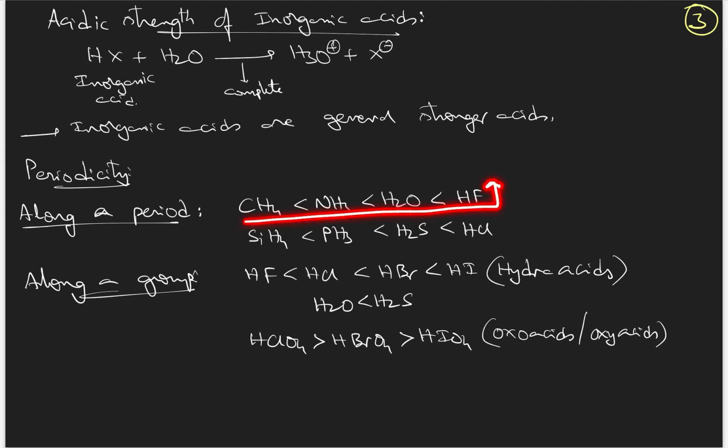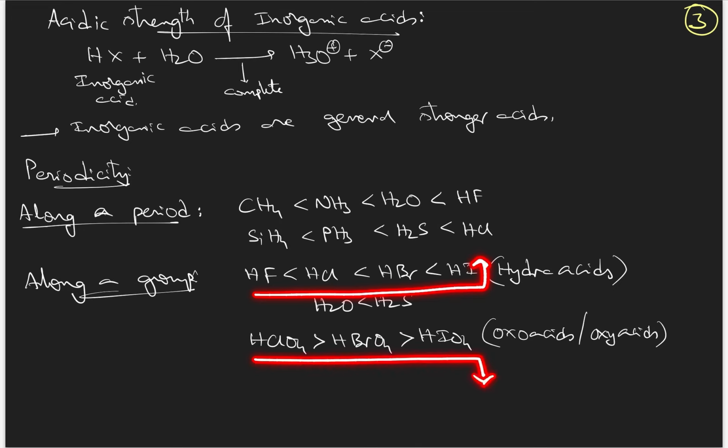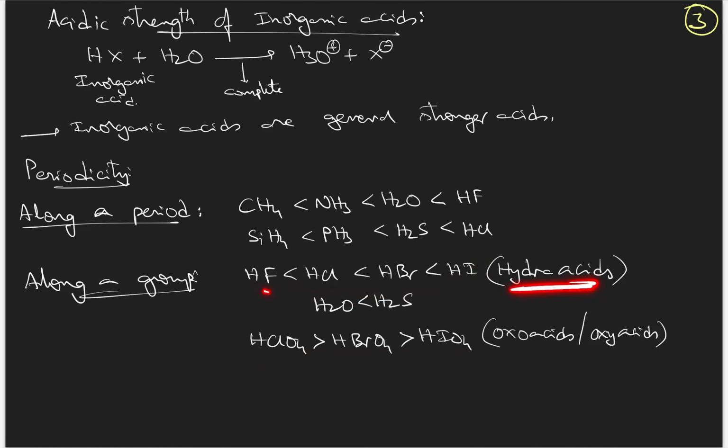From left to right, acidic strength increases, and in third period hydrides acidic strength also increases from left to right. And from top to bottom along a group, hydra acid's acidic strength increases, whereas oxo acid's acidic strength decreases.